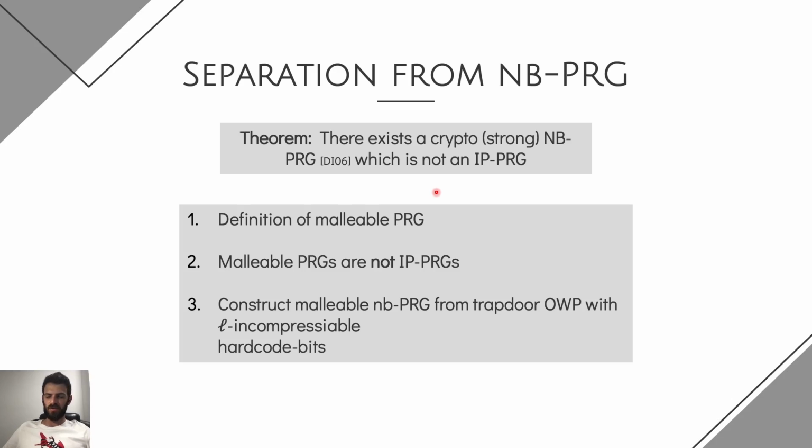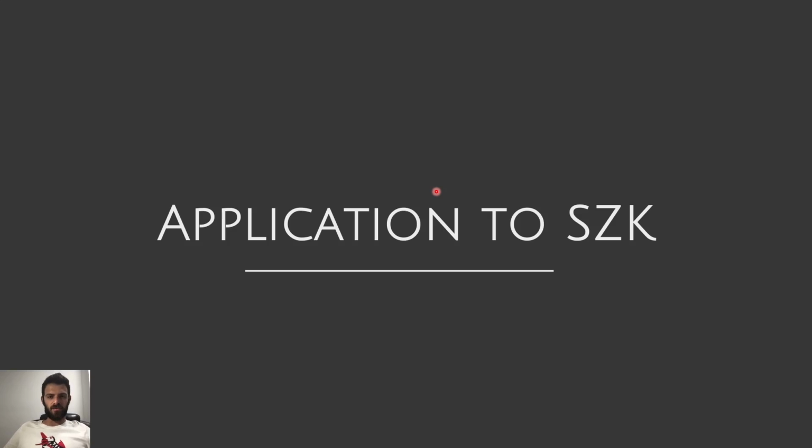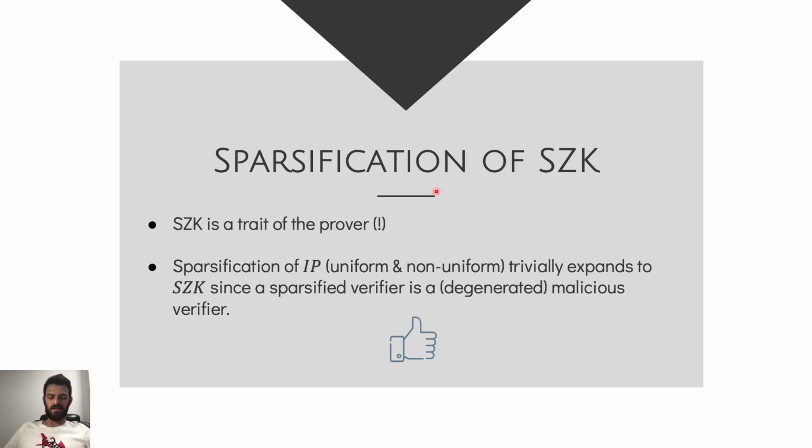So up until now, we've shown a non-uniform specification of interactive proofs with no hardness assumption, and the uniform specification given some hardness assumption. Now we will try to apply those techniques to statistical zero-knowledge proofs. First, if we tackle statistical zero-knowledge proofs that are secure against malicious verifiers, we know that this is a trait of the prover and not of the verifier, and simply the techniques we've developed, both the uniform and the non-uniform, trivially expand to those proofs, since a sparsified verifier can be treated as simply a malicious verifier, and the new sparsified proof is still secure against this verifier.